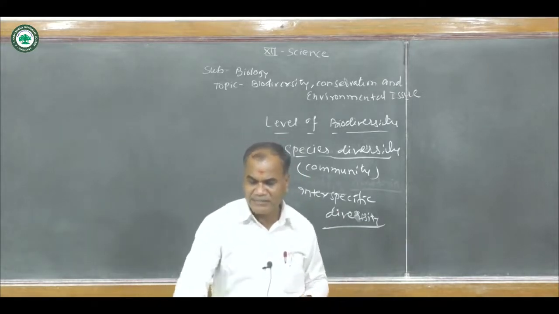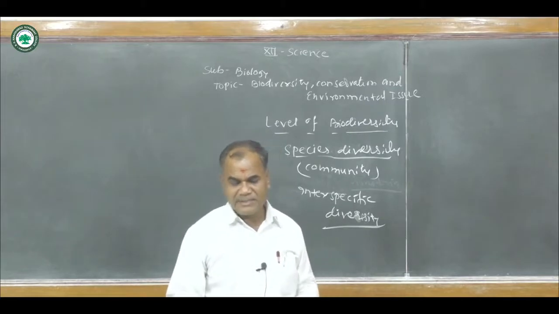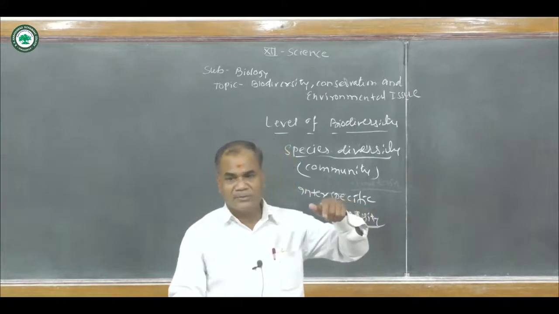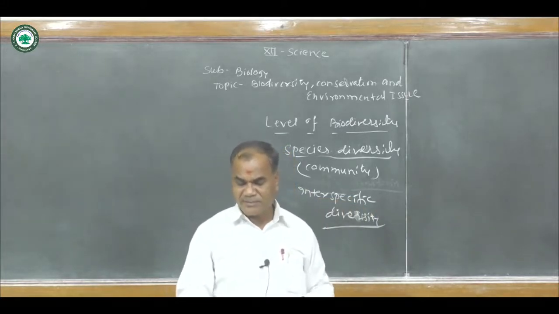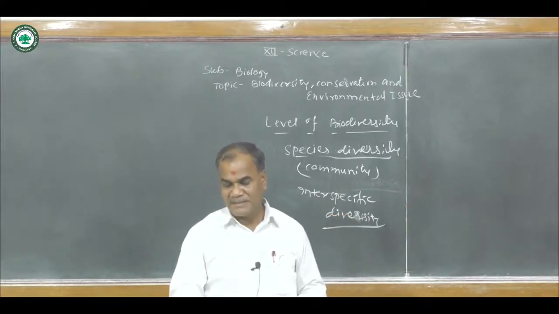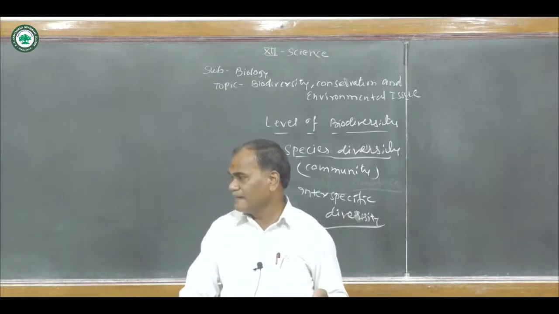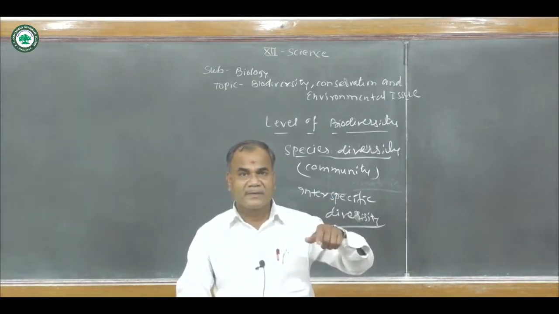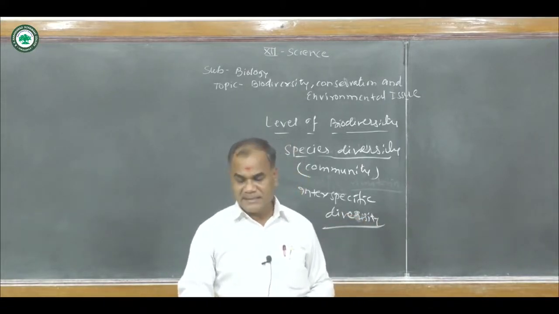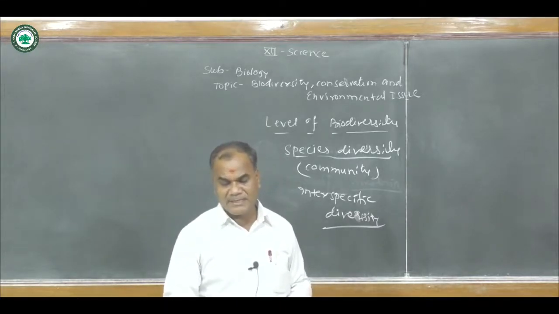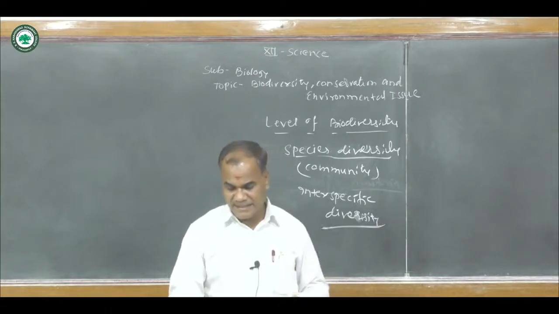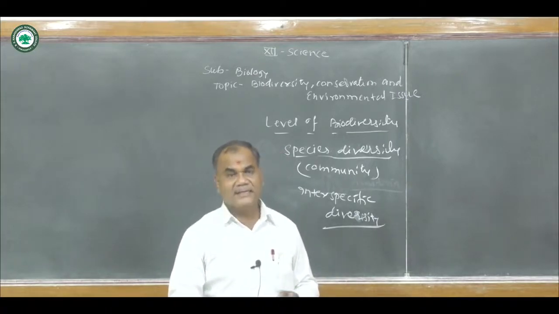In species diversity, for example, amphibian diversity is more. Amphibians live inside the water as well as on land. This amphibian diversity of species is found abundantly in the Western Ghats rather than the Eastern Ghats. That is, the amphibian diversity is abundantly found in the Western Ghats rather than the Eastern Ghats. Why? Because natural undisturbed tropical forests have much greater species richness. Here is an important point: the natural undisturbed tropical forests.